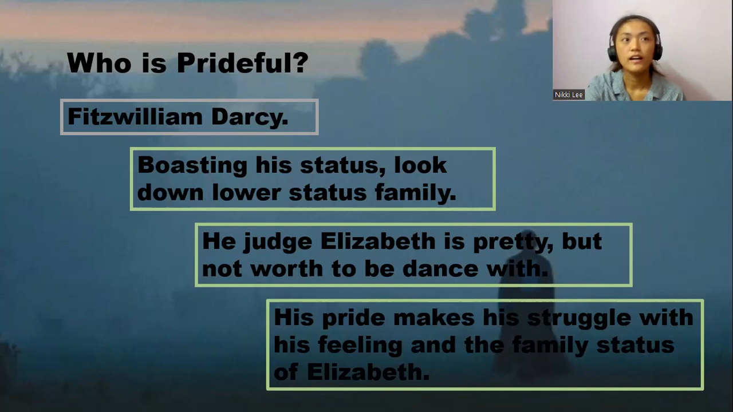The obstacle for him is that his pride makes him struggle with his feelings for Elizabeth. The lower status of her family makes him struggle more, because he likes her, but he struggles with the fact that her status is not equal to his, which means that she is not worthy of him because she is from a lower family.